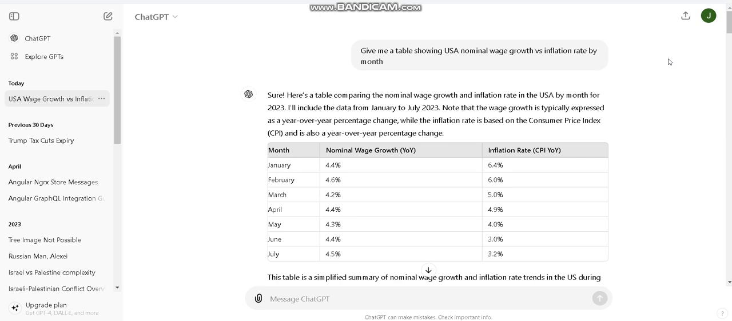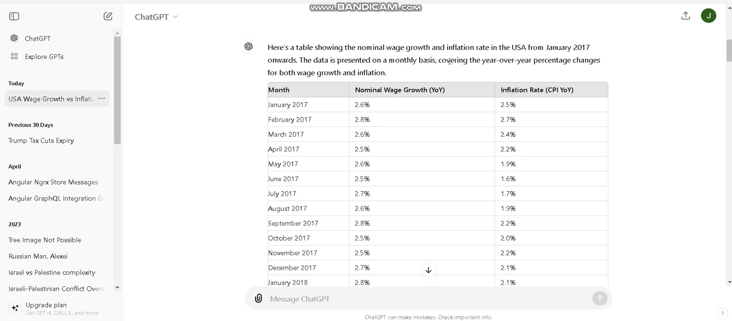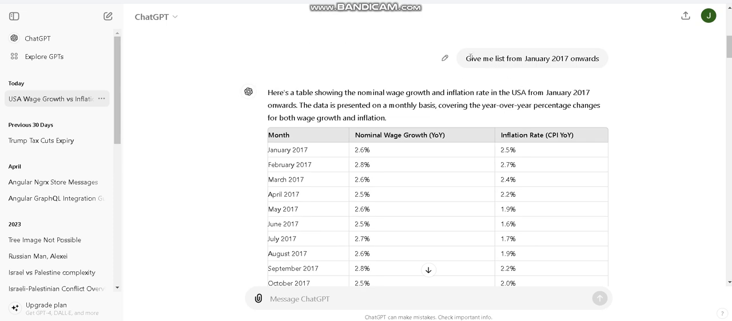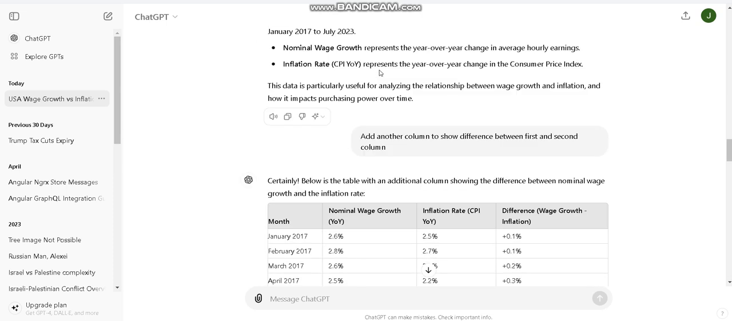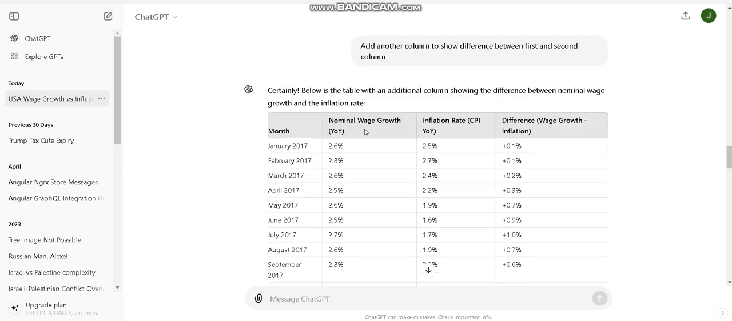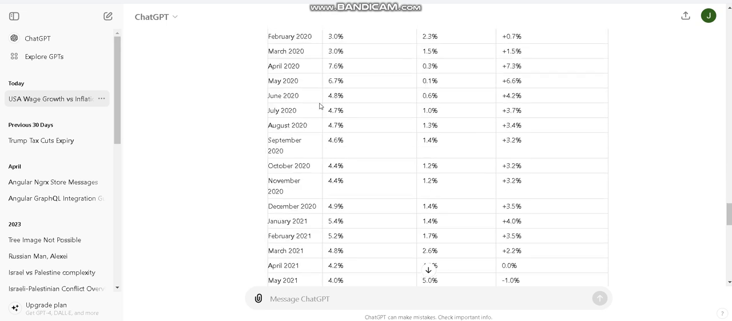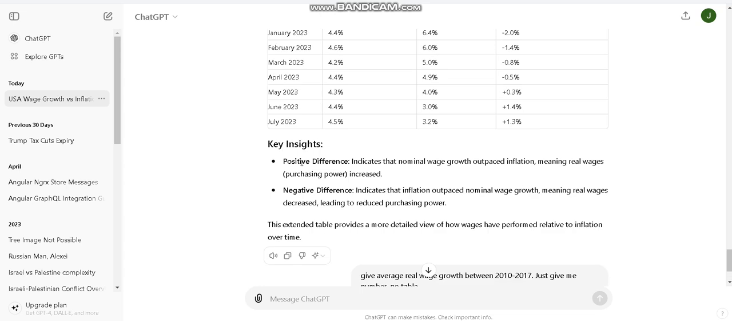So I asked ChatGPT to give me a table showing nominal wage growth versus inflation rate by month, and it gave me a list. And this is from January 2017 onwards. I also asked it to give a column showing the difference between the first and second column, meaning the real wage growth. As you see here, a positive difference indicates that nominal wage growth outpaced inflation, meaning real wages have increased. And if it's negative, then it's the opposite.